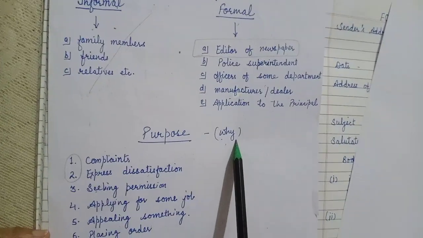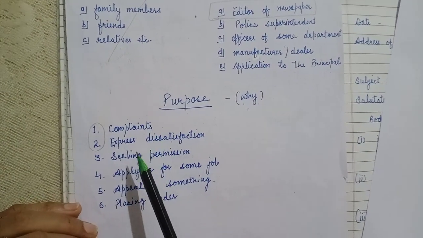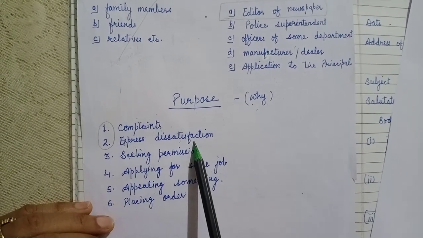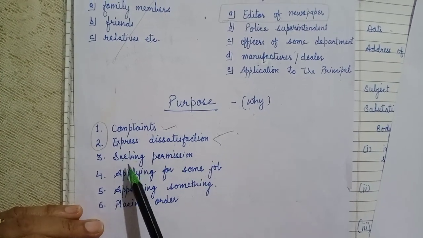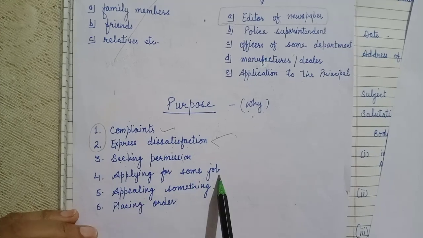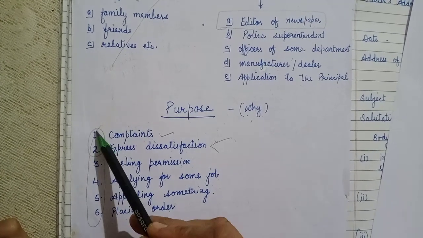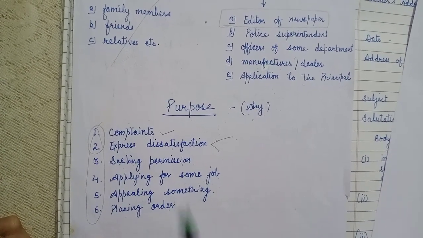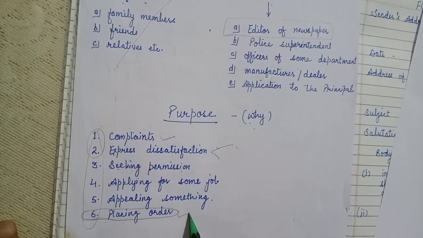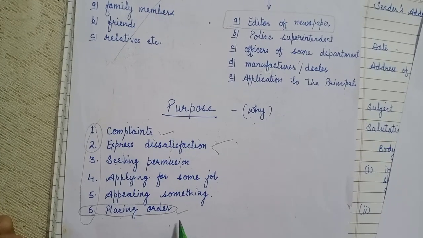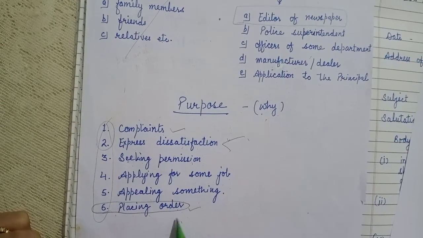Why do we write a formal letter? When we have some complaints regarding something, or we want to express some dissatisfaction about some service or commodity, these we have already done. Seeking permission, applying for some job, appealing something and placing an order. So these all kinds of letters you have to do in your class, and today I am going to take up placing an order. It is, you can say, a business letter, and when we want to place an order, we write a letter and it has a specific format.